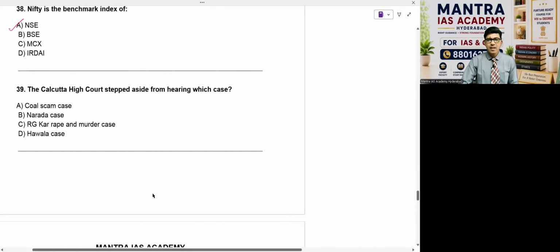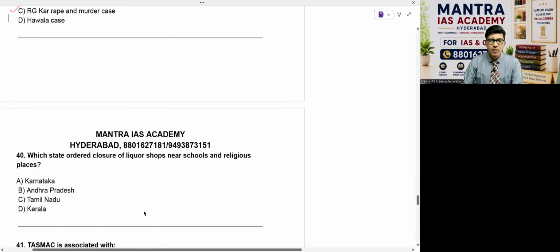Now, the Calcutta High Court stepped aside from hearing which case? Option A, coal scam case; Narada case; and Arjikar rape and murder case. This is the answer, beta. Question 39, of course. So the division bench stepped aside and referred the matter further. So the option is C.